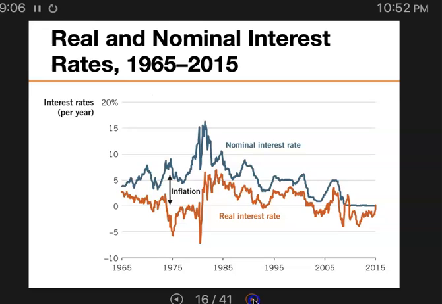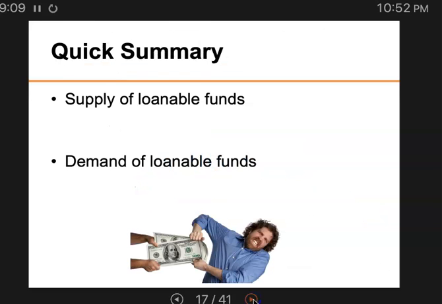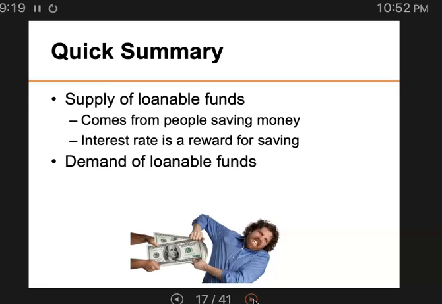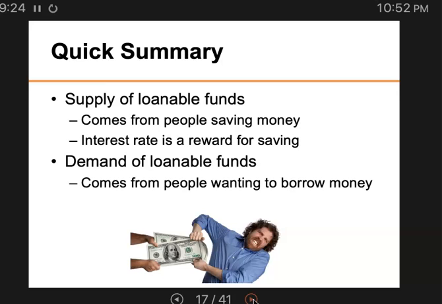All right, now, quick summary. Here is what you should know so far. The supply of loanable funds comes from people saving money. Interest rate is a reward for saving. Demand of loanable funds comes from people wanting to borrow money. So the interest rate is the cost of borrowing. All right, we answered the first big question: what are loanable funds? We have demand and supply, and how the interest rate is determined.